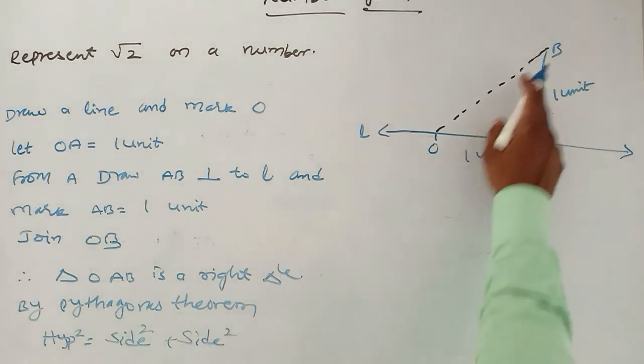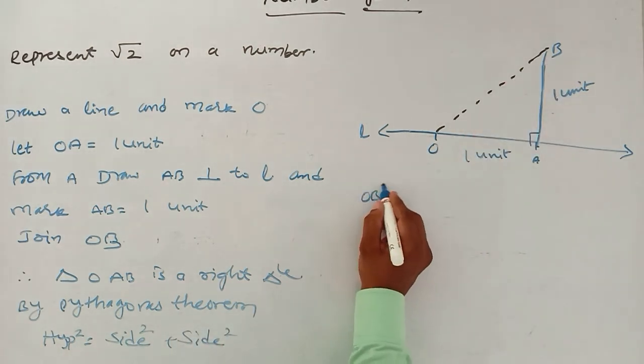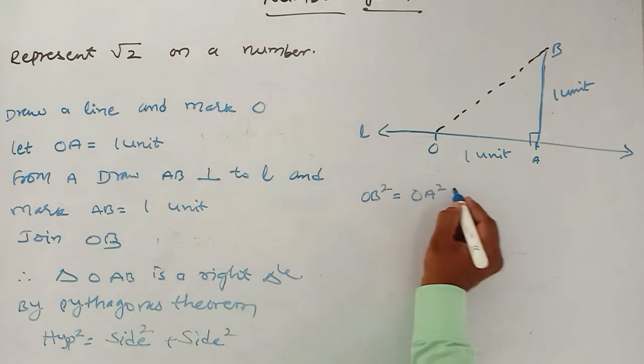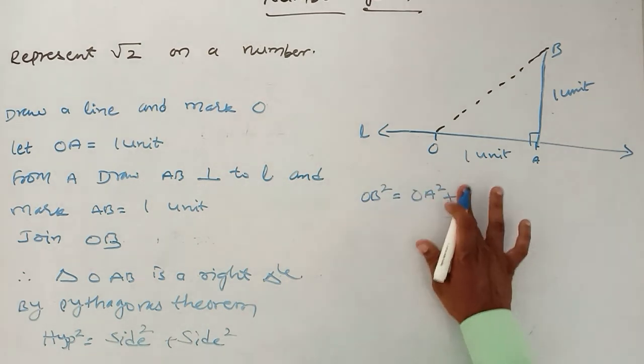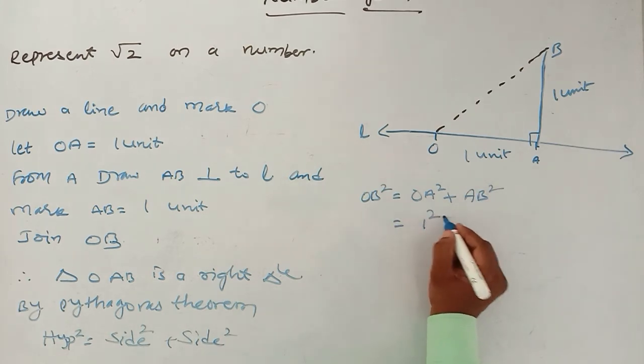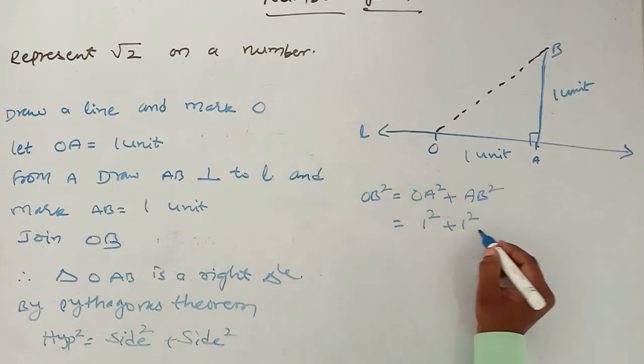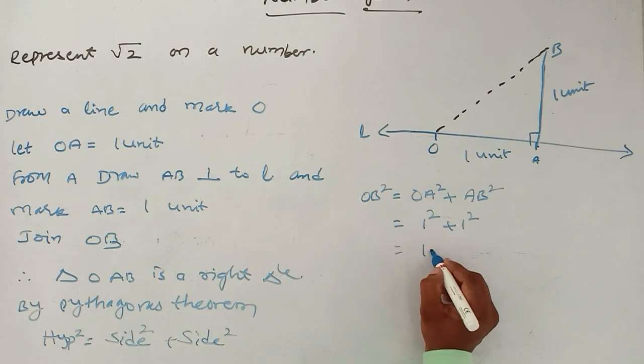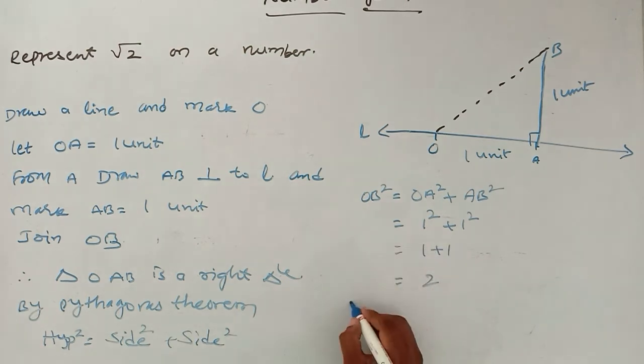So what is the hypotenuse here? OB square is equal to OA square plus AB square. OB square I don't know. OA square is 1 square plus 1 square, that is equal to 1 plus 1 equal to 2. OB is equal to square root of 2.